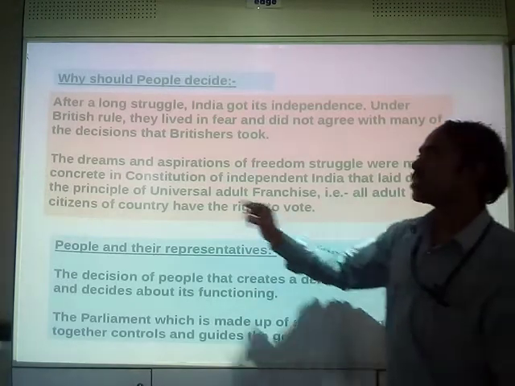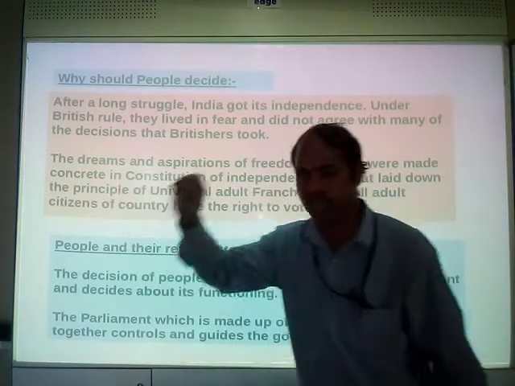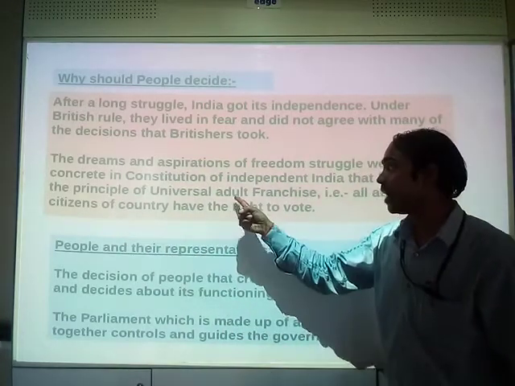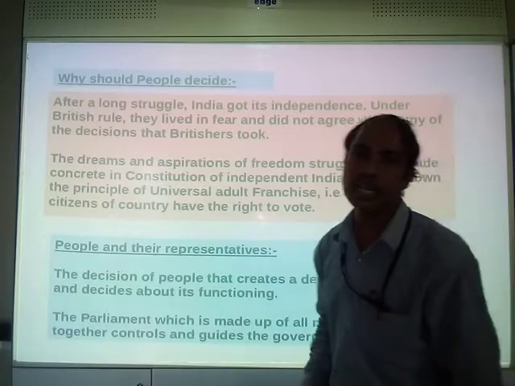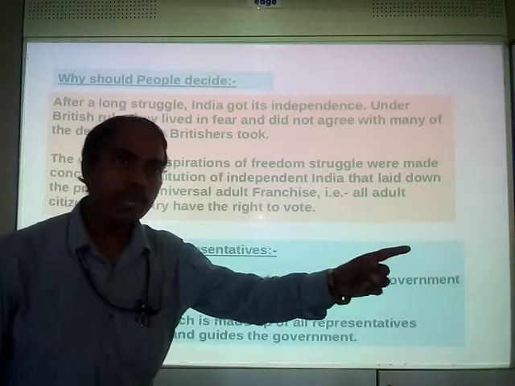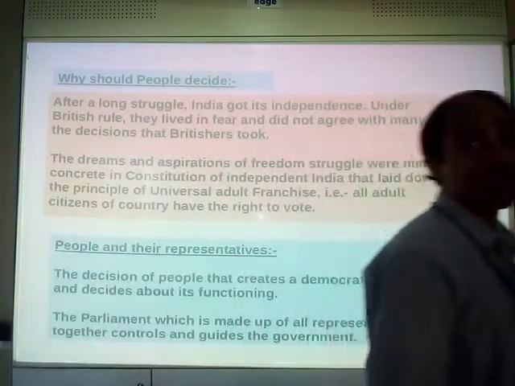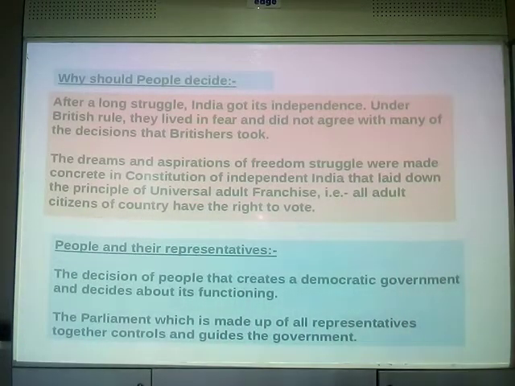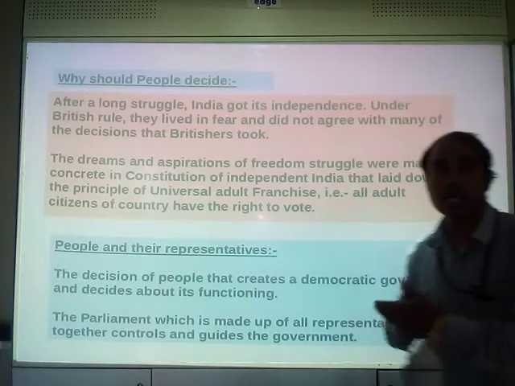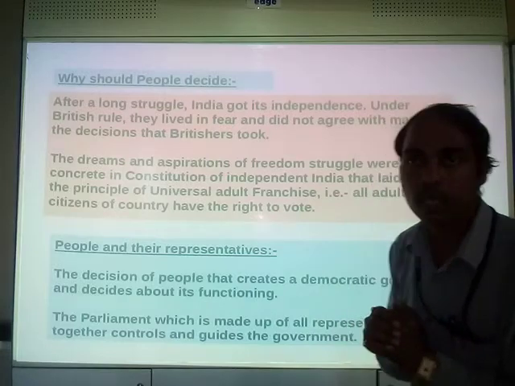So that the dreams and aspirations of our freedom strugglers are fulfilled, they made the rule of universal adult franchise, so that every common person's decision comes to us by means of elected representatives, the representatives whom people have chosen, isn't it?